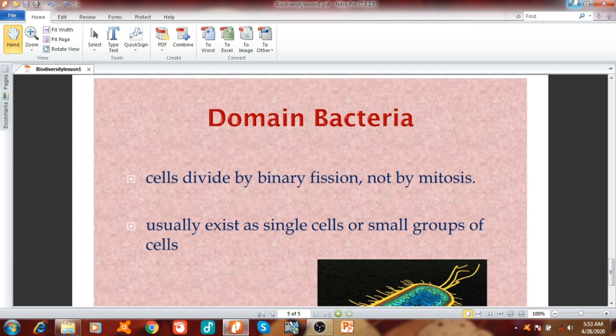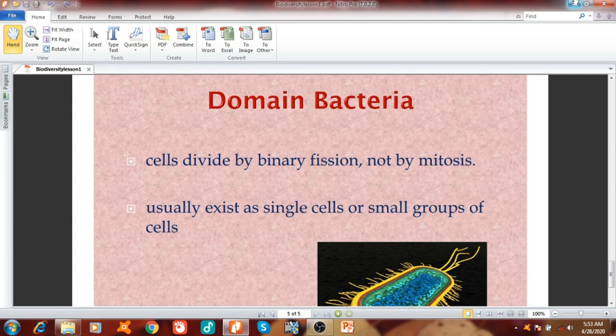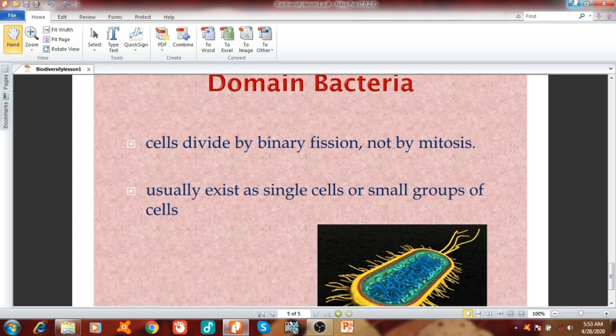But binary fission is a very simple method of cell division, during which simply the chromosome replicates first, the bacterial chromosome replicates, divides into 2, and after that the cell simply divides into 2 by cell wall formation. So this is called binary fission, during which a bacterial cell simply divides into 2.